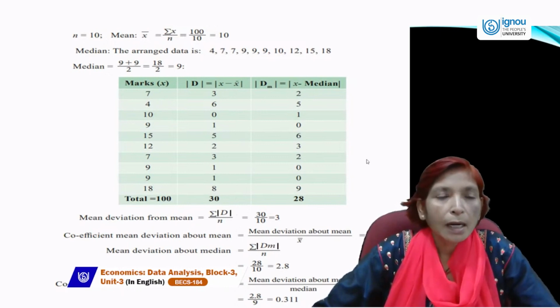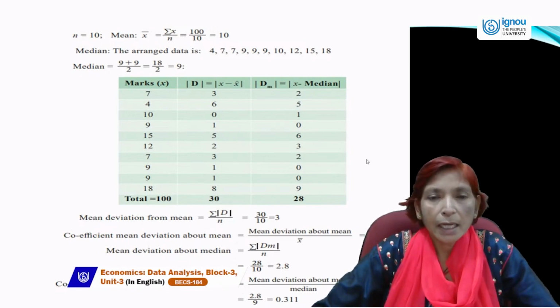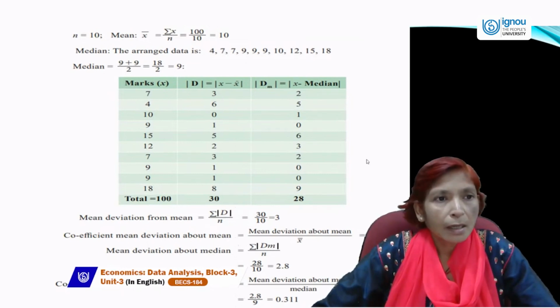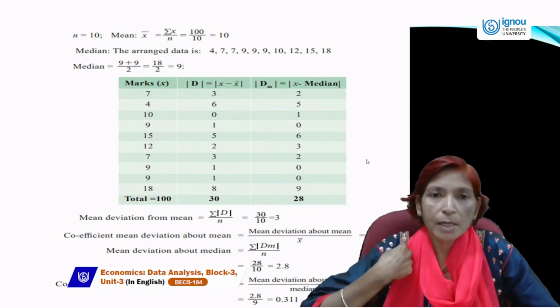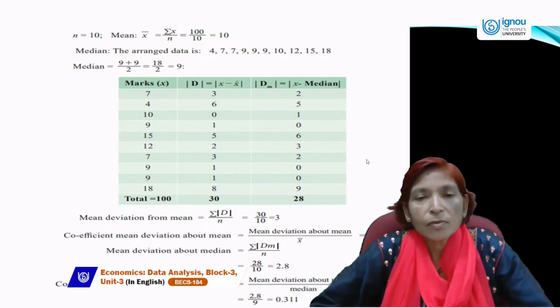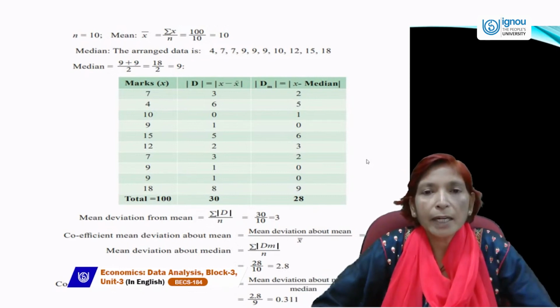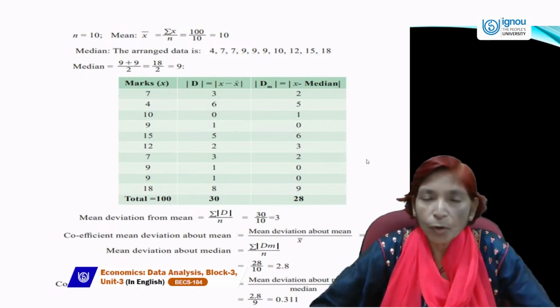So here the highest number is 18 and the lowest number is 4: 4, 7, 7, 9, 9, 9, 10, 12, 15 and 18. How many numbers are here? Here we need the median. Median means (n plus 1) by 2, where n means the number of values. Numbers is 10. 10 plus 1 is 11. 11 divided by 2 means 5.5.